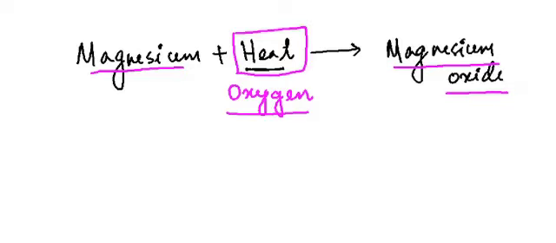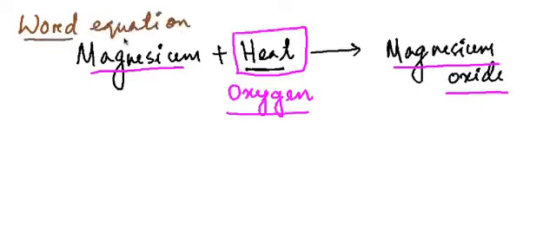Now this kind of representation of a chemical change is called a word equation. This word equation is basically the chemical equation, so we can also say that chemical changes can be represented by chemical equations.